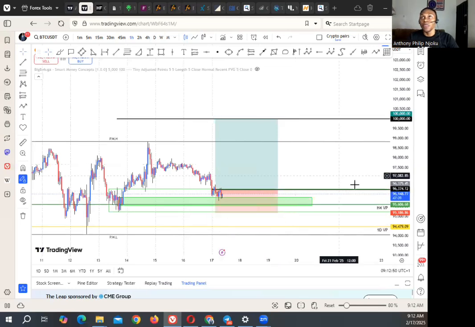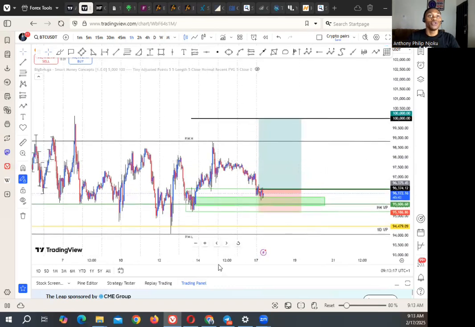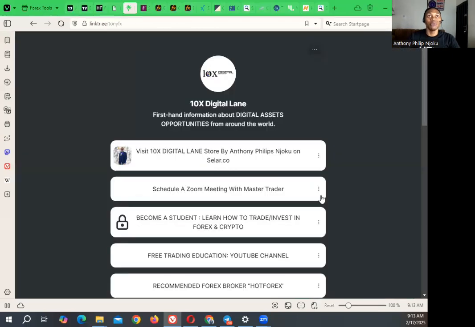This was our buy trade on BTC USD this morning. We told everybody to buy Bitcoin at $96,374 per Bitcoin, and the take profit target is $100,000. The stop loss, where we anticipate to stop losing money, is at $95,186 if we are wrong. But if we are correct, the market is going to keep moving up and then hit our profit target at $100,000 per Bitcoin.